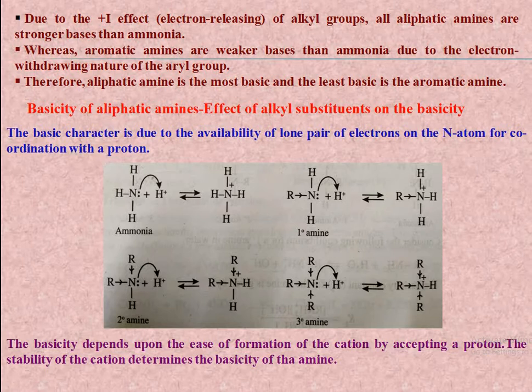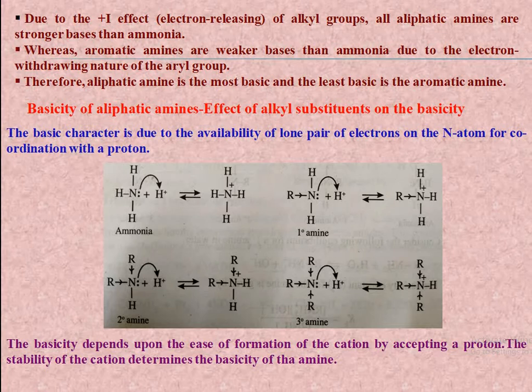The basic character is due to the availability of the lone pair of electrons on the nitrogen atom for coordination with the proton. In the case of ammonia, it accepts a proton by donating its lone pair of electrons present on the nitrogen atom to form NH4+, that is the ammonium ion. It is the cation.